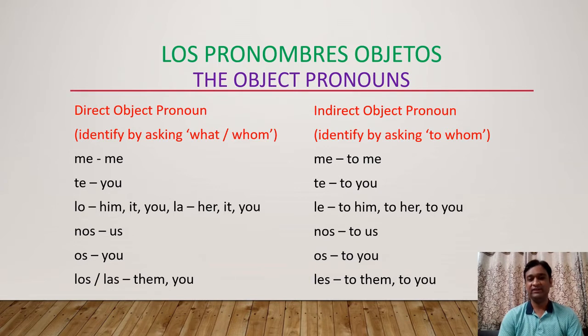Practically, we will understand later with the help of examples how we can identify direct and indirect object pronouns. As of now, just focus on the pronouns in Spanish. On the left side all the direct object pronouns are given, and on the right side all the indirect object pronouns are given. Clear? Let us continue.